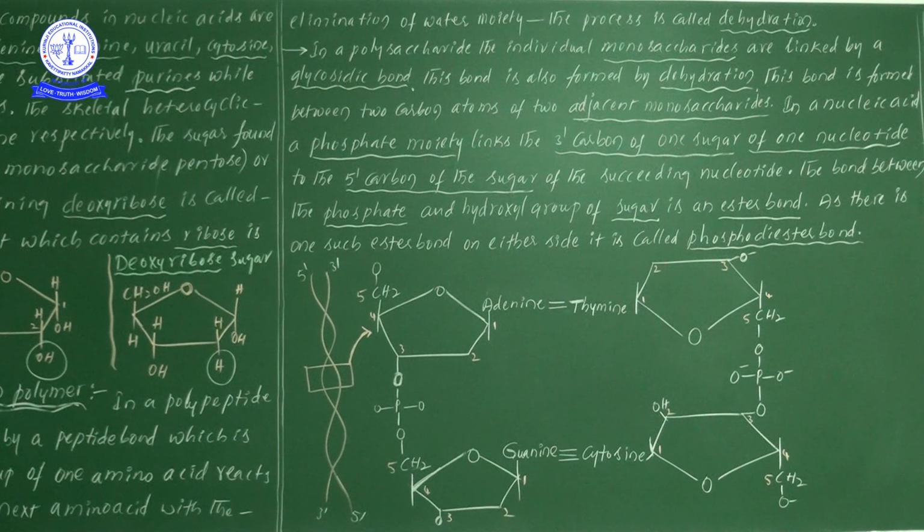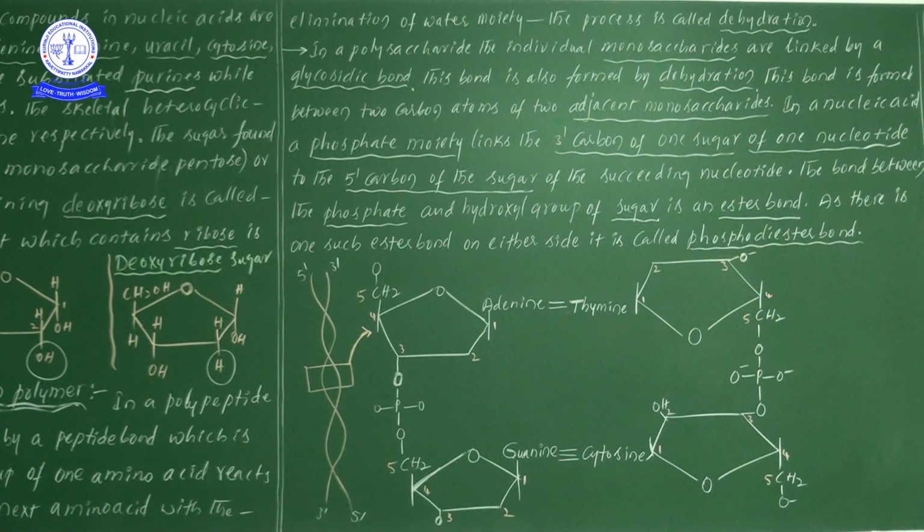Now there is one such ester bond on either side. Here one ester bond and this side also one ester bond. Together we consider them a phosphodiester bond. Di means 2, so when we observe the presence of 2 ester bonds, one here and one more here, together we consider them as a phosphodiester bond.